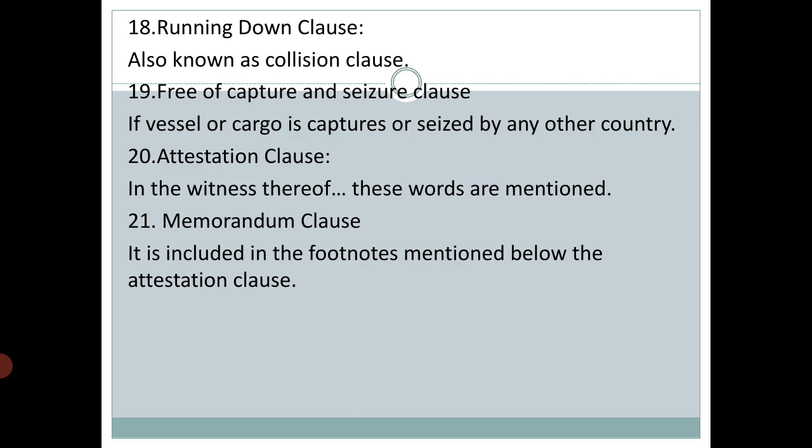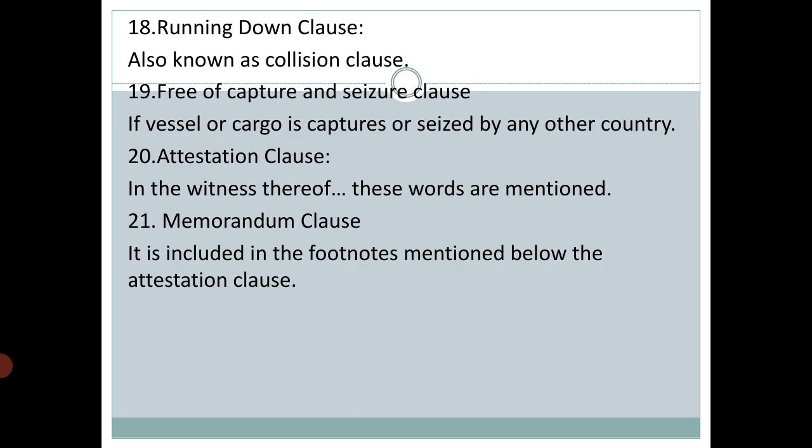Then the free of capture and seizure clause. If the vessel or cargo is captured by someone, by another country during war or a warlike situation, in such case the lost vessel or cargo is not indemnified by the insurance company. Hence, the insurance company clearly mentions this clause in the marine insurance policy.